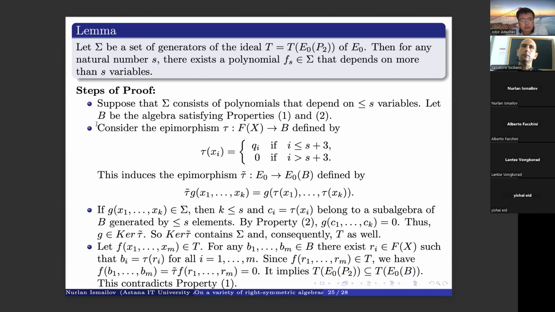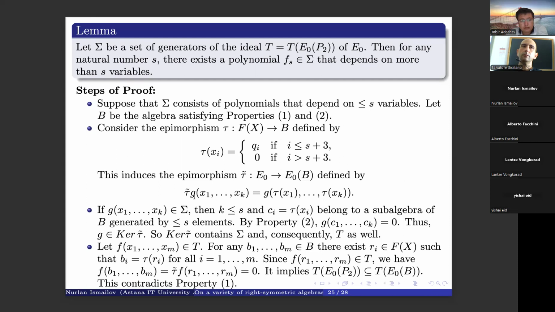Then we consider an epimorphism tau from our free algebra to algebra B, defined as follows. Then this epimorphism induces a map from E0 to E0 of B. So if we define it like this, we can get an epimorphism of our spaces.